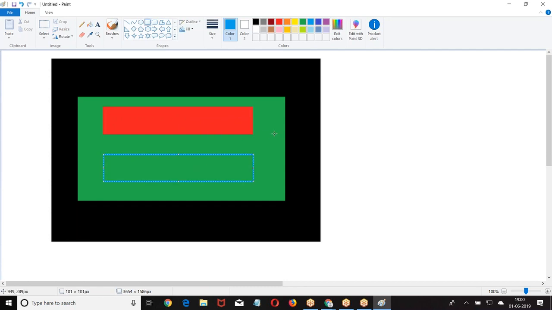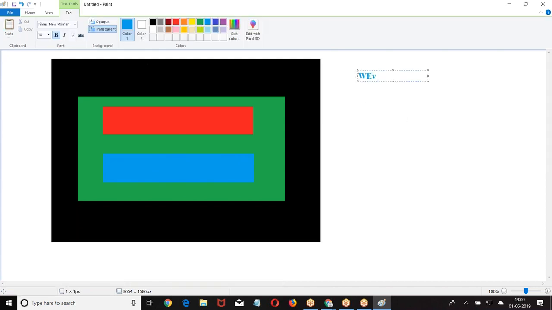Now let us discuss this. Say an event occurred on blue. When the event occurs on blue, who can handle it? Green can handle it, and black can handle it.